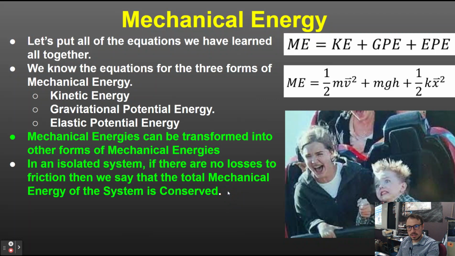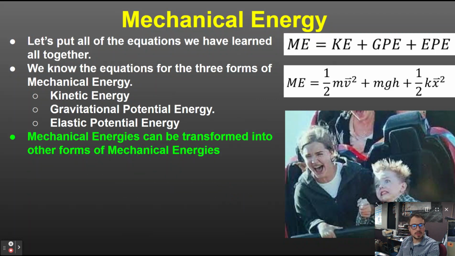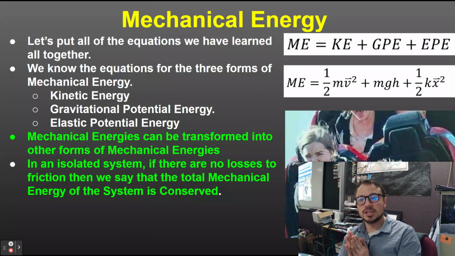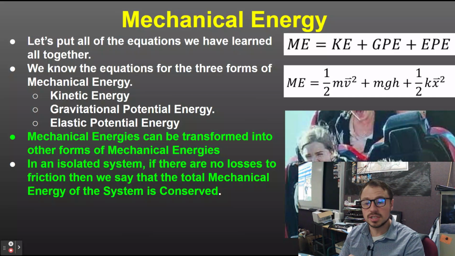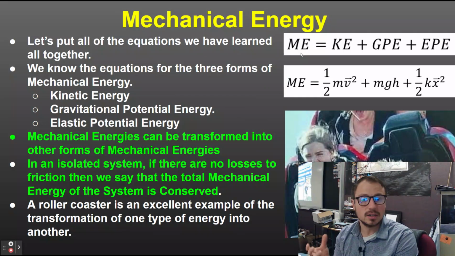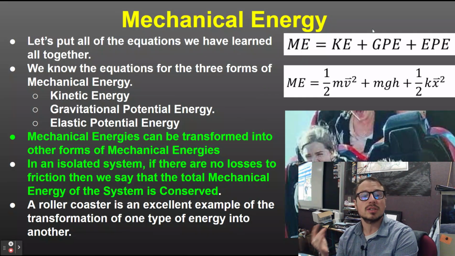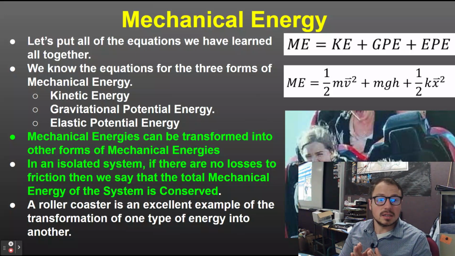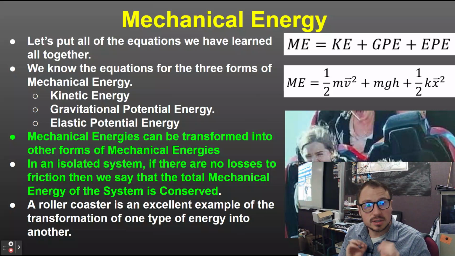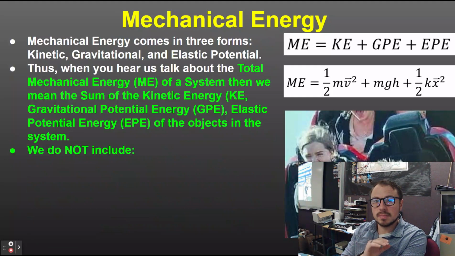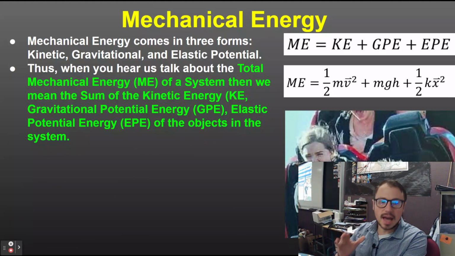So mechanical energy can be transformed into other forms of mechanical energy. You can see that in an isolated system, if there are no losses to friction, then we say that the total mechanical energy of the system is conserved. So basically what you're saying is you're adding these together. Your mechanical energy is your kinetic energy, your gravitational potential energy, and your elastic potential energy added. The total amount of mechanical energy will not change, right? The number does not change, but the different forms of the mechanical energy will change, but they have to add up to that same amount, assuming no loss, right? So the total amount of mechanical energy, you just add up those three kinds.